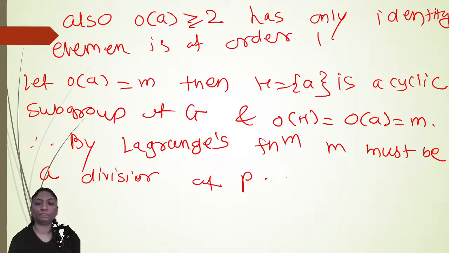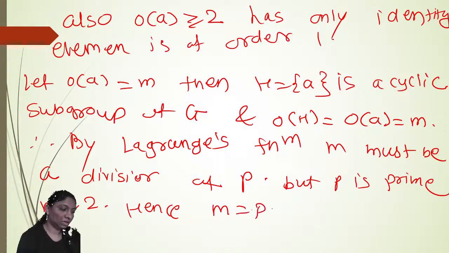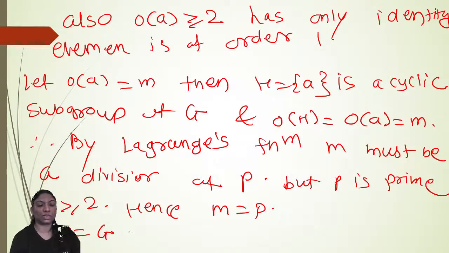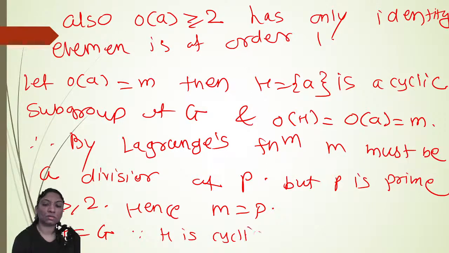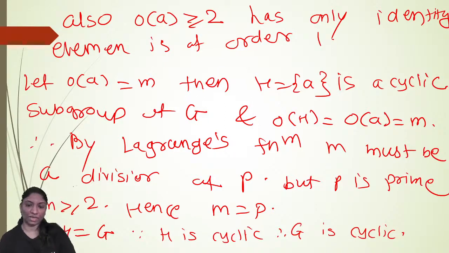But p is prime, where M is greater than or equal to 2. Hence M is equal to p. Therefore H is equal to G. Since H is cyclic, therefore G is cyclic. Okay? So every group of prime order is cyclic.